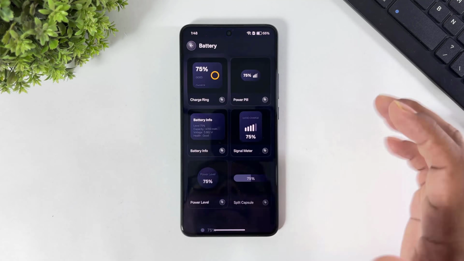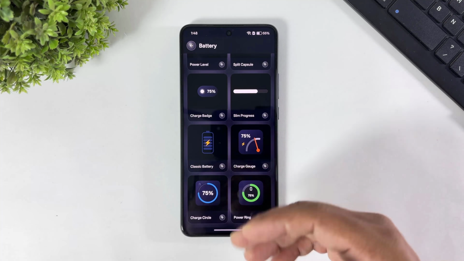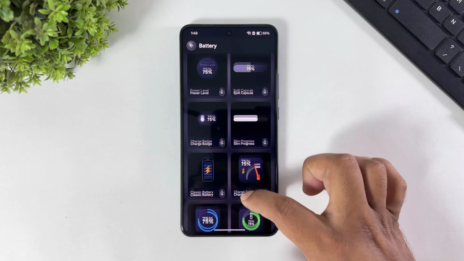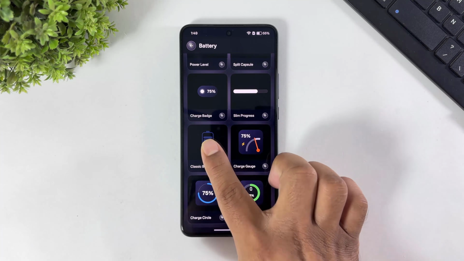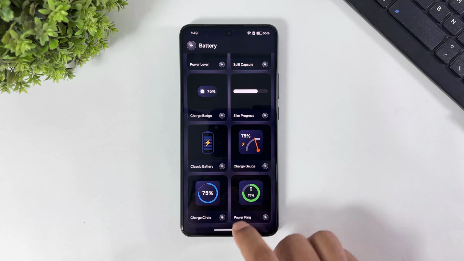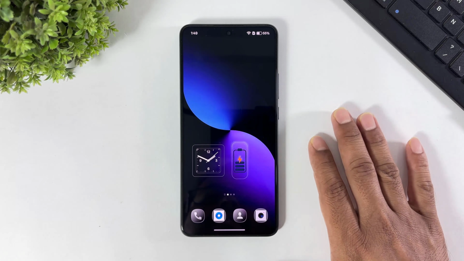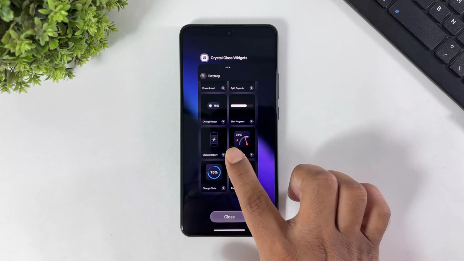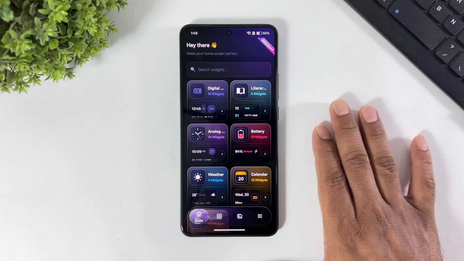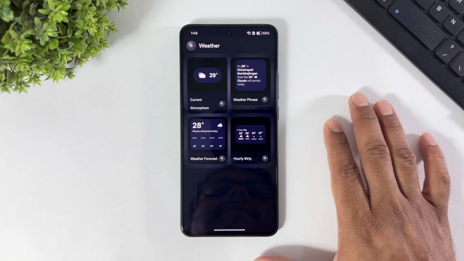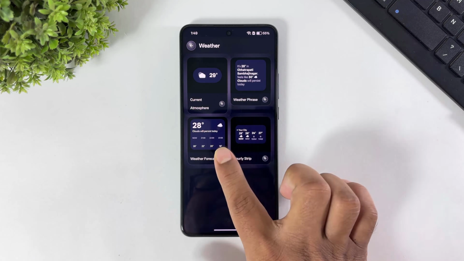look at this battery, all types of battery widgets. Simply tap and add. Now go back. Weather. This is the weather widget.